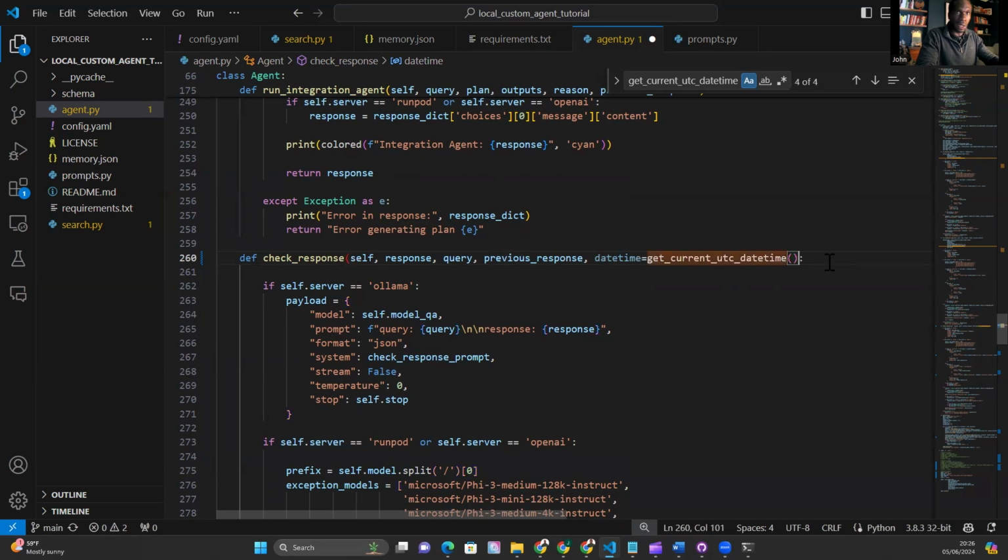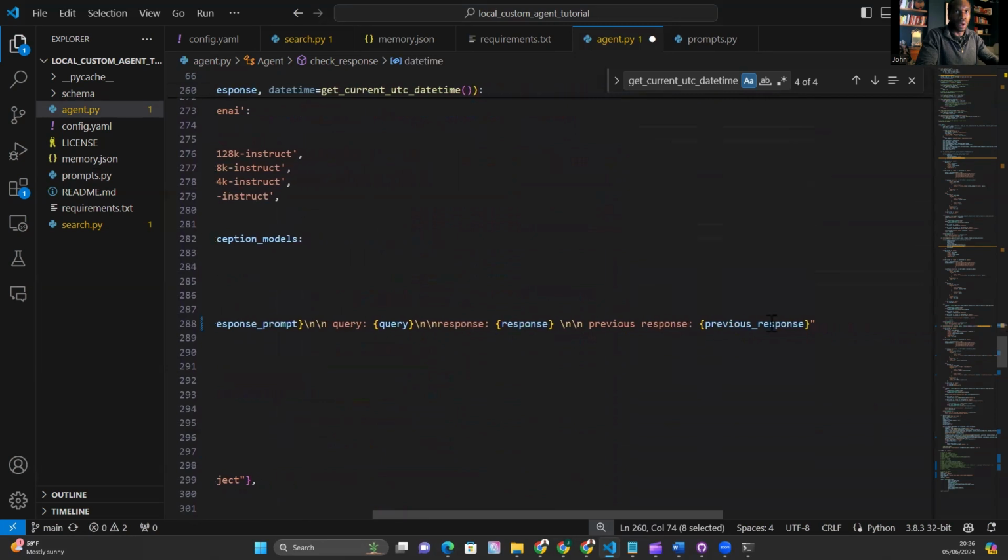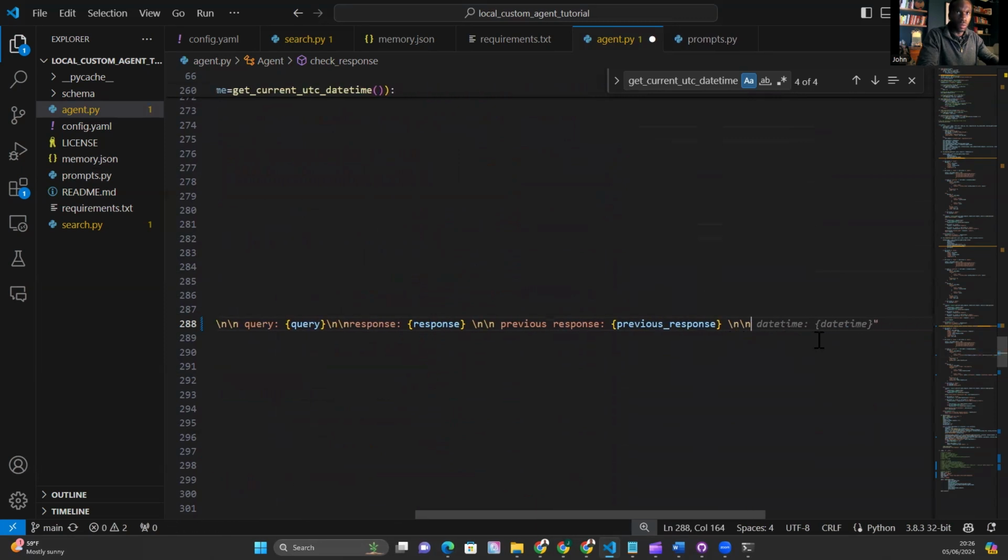And we can set that as a default value, I believe. Let's just set that as get current date time and we will make it aware of the date time. This is current date time. So now it should have an awareness of the current date time because we've given it that timestamp.